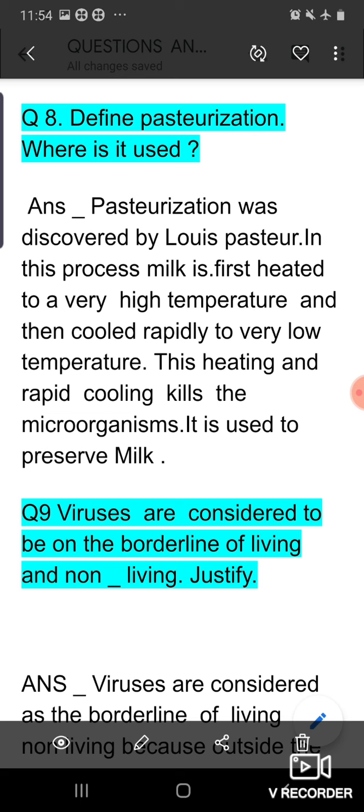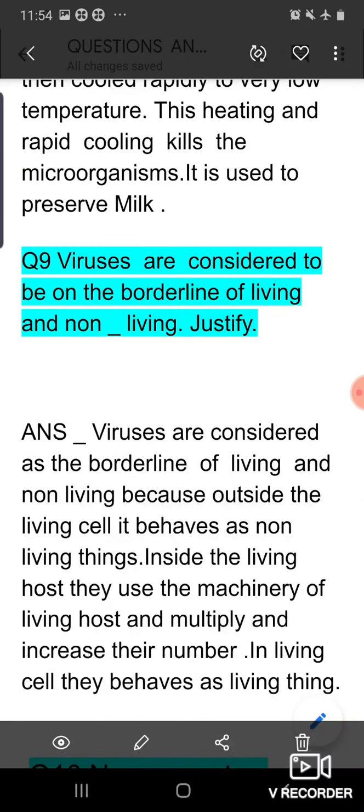Next is, viruses are considered to be on the borderline of the living and non-living, justify. Actually, viruses are considered as the borderline of living and non-living because outside the living cell they behave as non-living things. Inside the living host, they use the machinery of the host and multiply and increase their number. In a living cell, they behave as a living thing.